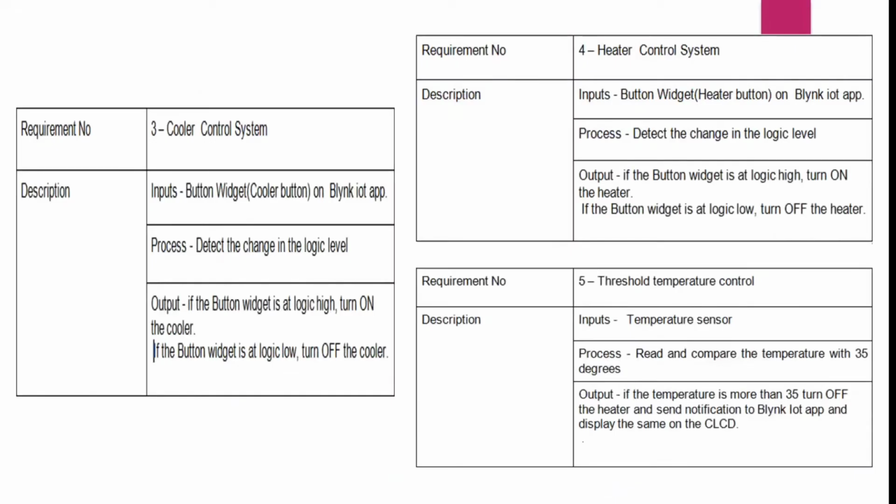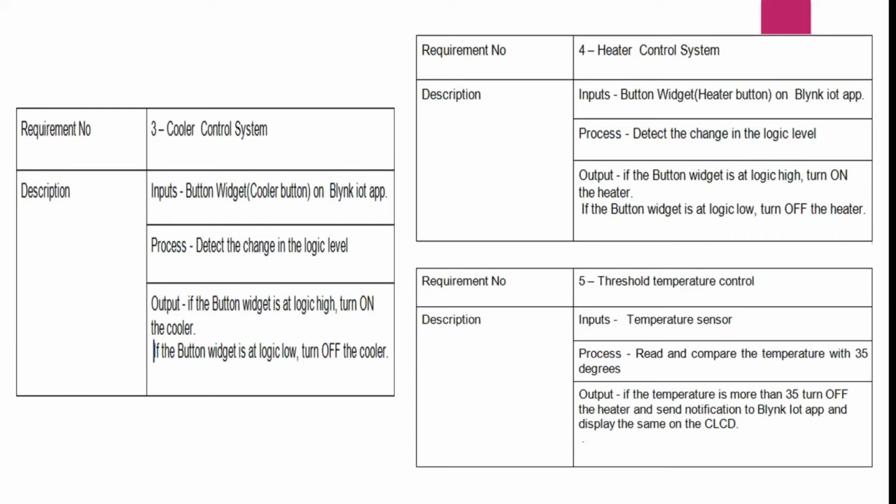Now the required number 3 is the cooler control system. Here the input is the button widget, which is on the Blink IoT app. The process is to detect the change in the logic level. If the button widget is at logic high, turn on the cooler. If the button widget is at logic low, turn off the cooler.